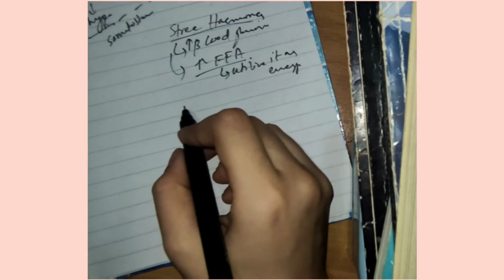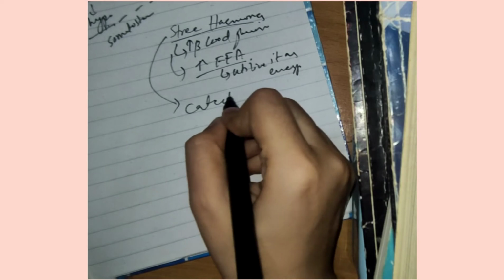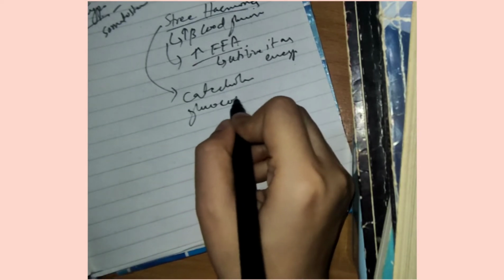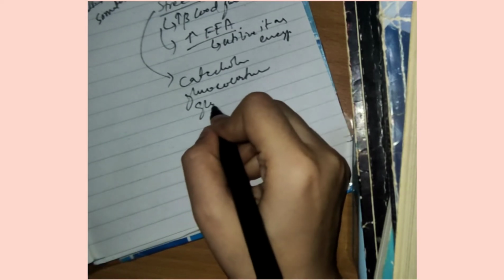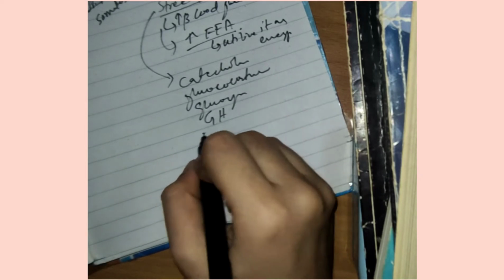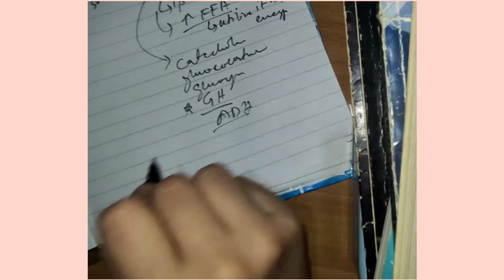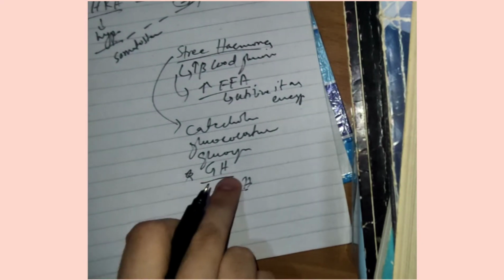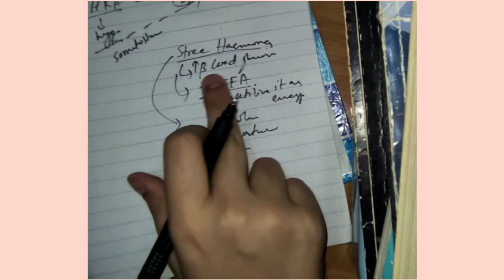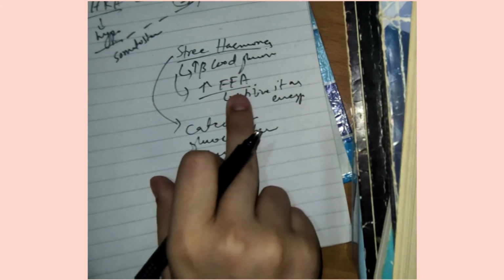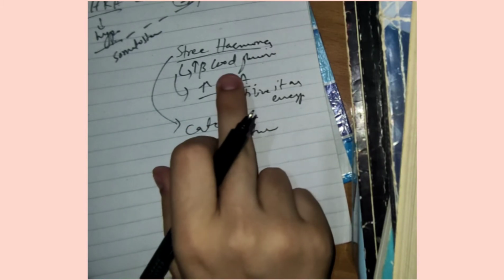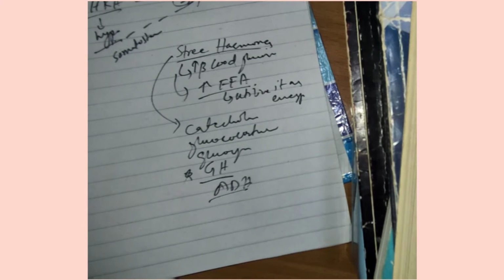Now what type of stress hormones are present in our body? That is catecholamines, similarly glucocorticoids, and similarly glucagon. And then we have growth hormone, which we will discuss here. And then there is one more, ADH, also known as vasopressin. These are the stress hormones which are released, and they all do one thing: they cause increased blood glucose level and increased free fatty acids. The free fatty acids will be coming from the adipose tissues, right?